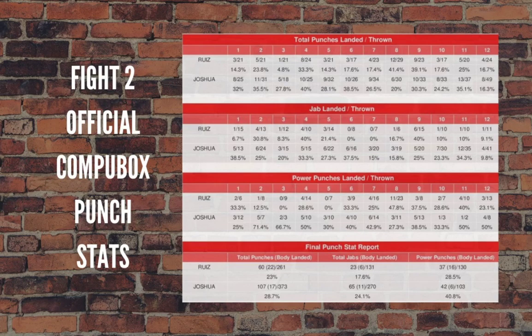So right there, you start to see Ruiz is starting to look like the first fight, where he's throwing less punches and he's landing more. It's only 2 more punches, but still he landed more than AJ. The percentage of punches that were thrown, Ruiz jumps up to 41% in rounds 5 through 8. AJ stays in the 30s. Okay, rounds 9 through 12. You have punches thrown, 95 for Ruiz and 119 for AJ.